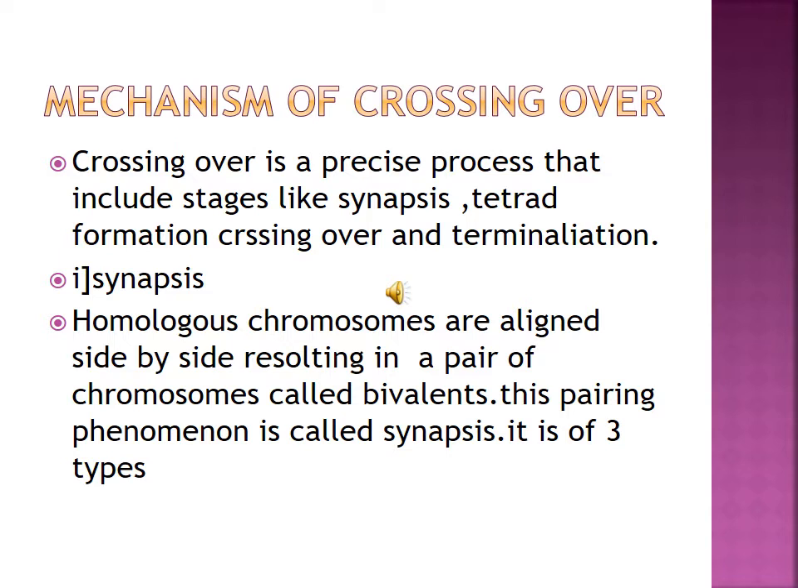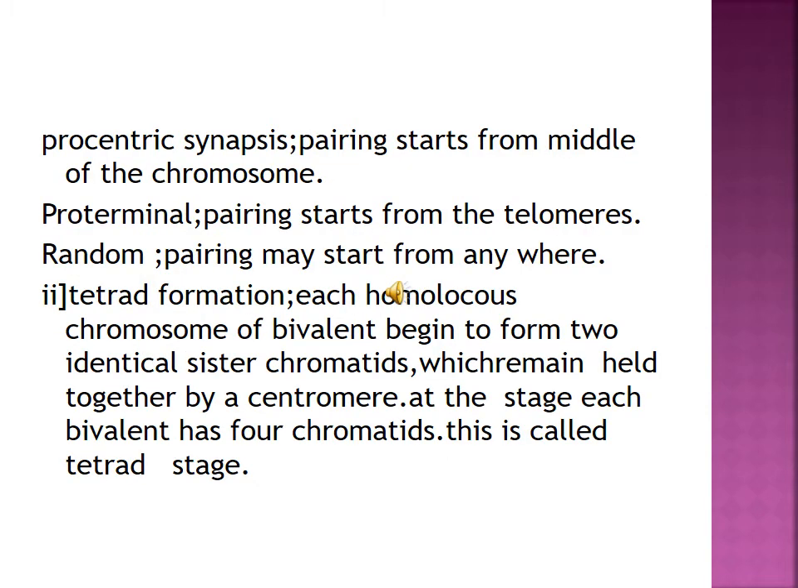In procentric synapsis, pairing starts from the middle of the chromosome. In proterminal synapsis, pairing starts from the telomeres. In random synapsis, pairing may start from anywhere. So these are the three types of synapsis. Then second is tetrad formation. At this stage each bivalent has four chromatids. That's why this is called the tetrad stage.